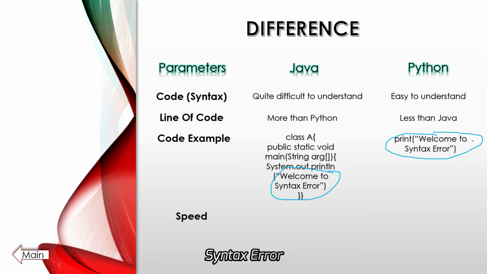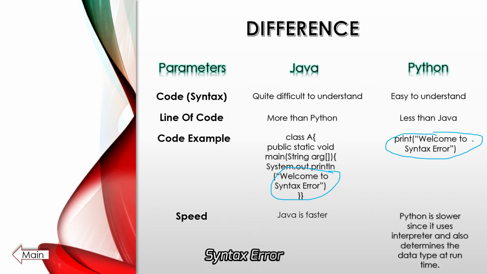Next point is speed. Java is faster than Python, and Python is slower since it uses an interpreter and also determines the data type at runtime. In Java, before using any variable, we need to declare its data type, but in Python, we don't declare it while writing the code. Instead, it is automatically decided by Python itself what kind of data is stored in a variable during runtime, because of which Python becomes slower than Java.